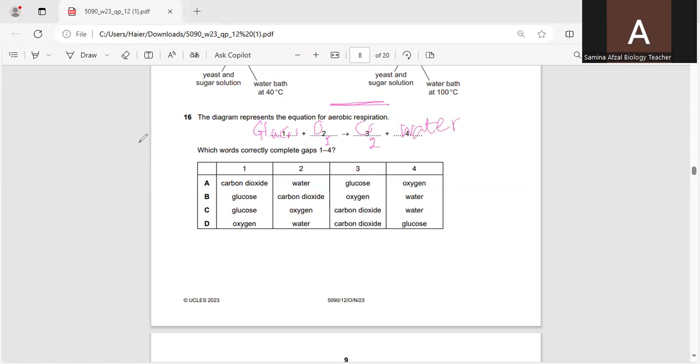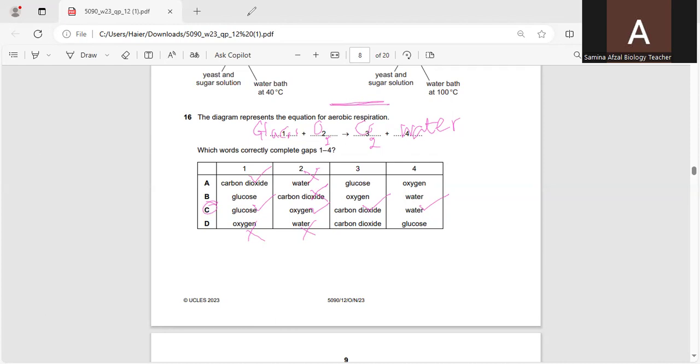According to this, we have to find the correct option. Carbon dioxide, water, no. Glucose and carbon dioxide, oxygen and water, no. Number one, glucose. Number two, oxygen. Number three, carbon dioxide. Number four, water. Oxygen, water, it means only C is the correct option. That is, glucose will break down in the presence of oxygen into carbon dioxide and water, and it will release lots of energy. So it will be aerobic respiration.